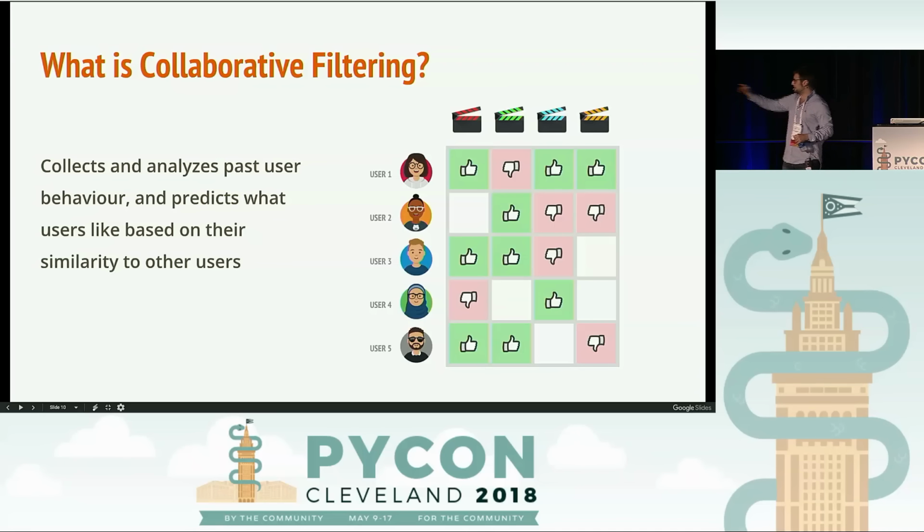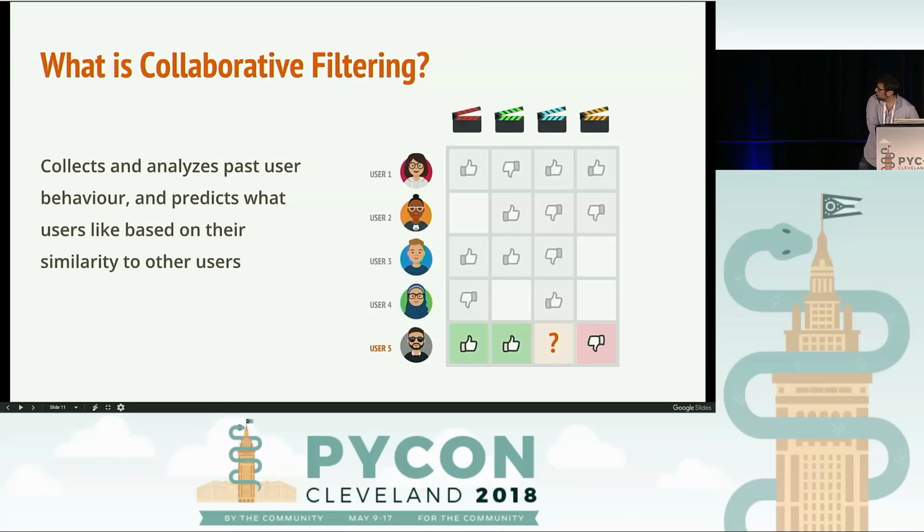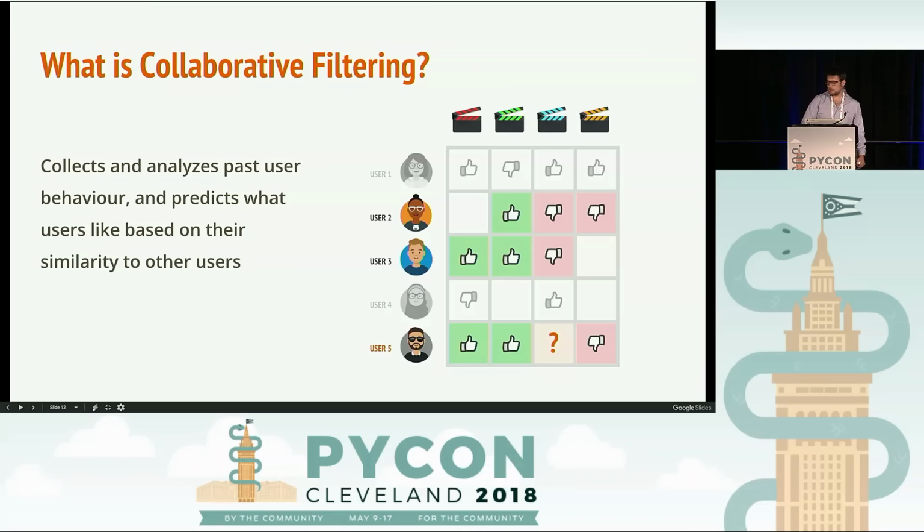And so let's say our user 5 here logs into our mini Netflix, and the mini Netflix asks our collaborative filtering engine, can you provide a recommendation for the blue movie? Well, how do we do that? The first step in collaborative filtering is finding users similar to our user 5 here that have also rated that blue movie.